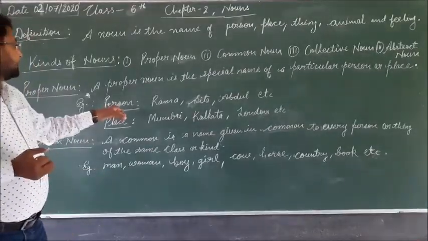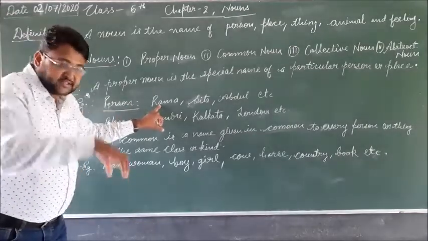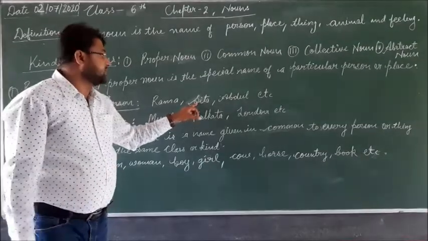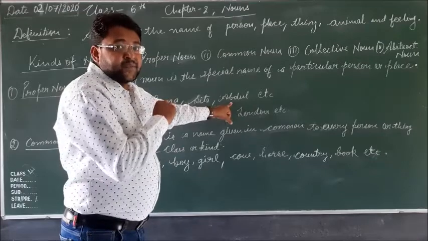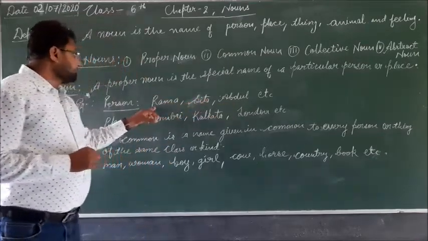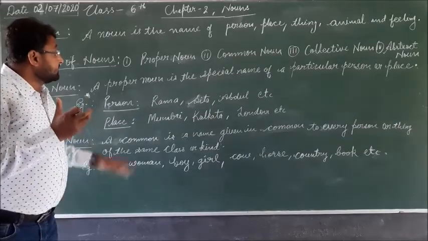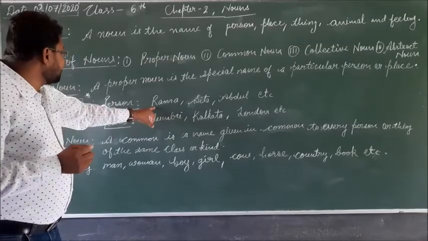Here an example is given: person, Rama. Rama is the particular name of a person. Sita is the particular name of a person. Abdul is the particular name of a person. And the first letter of a proper noun is always capital.